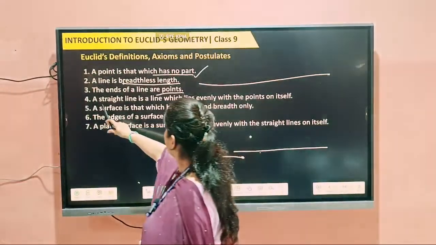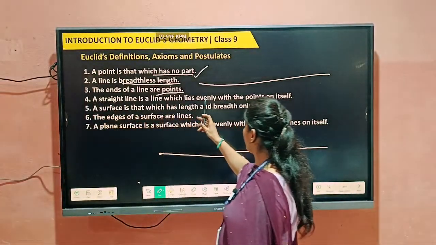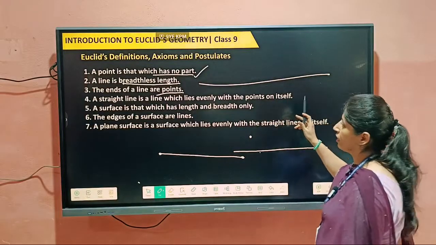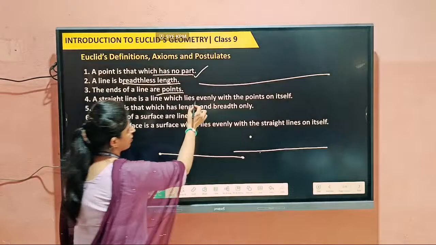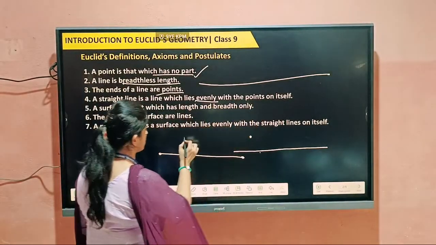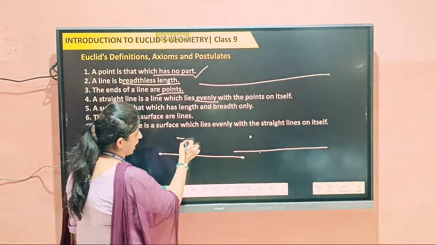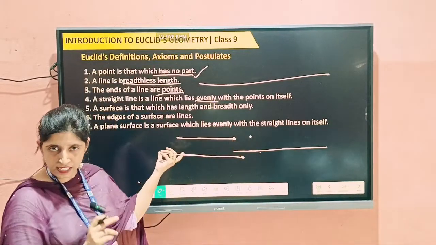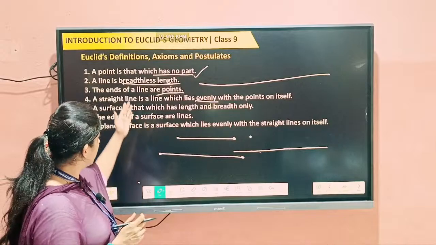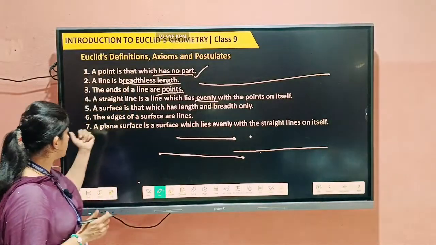Next, a straight line is a line which lies evenly with the points on itself. It means a straight line lies only on these points, in between these two points. That is the straight line that Euclid is talking about.